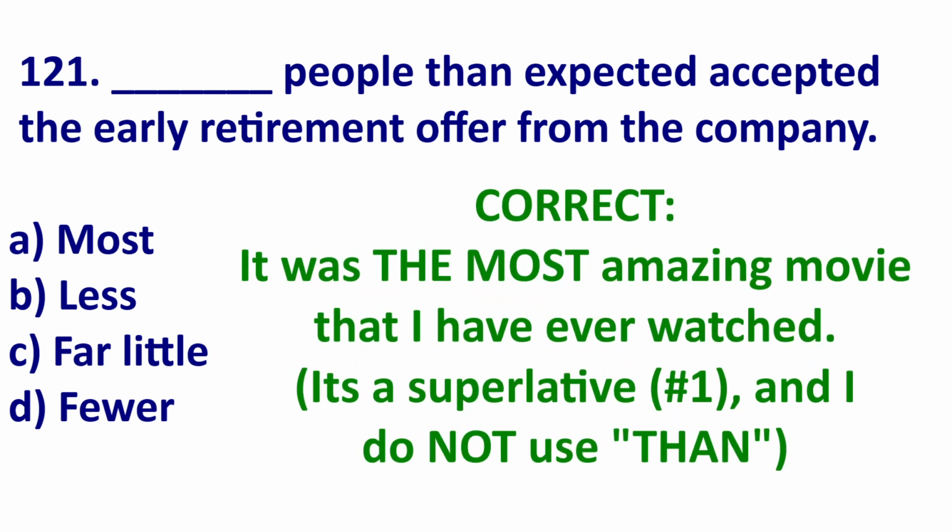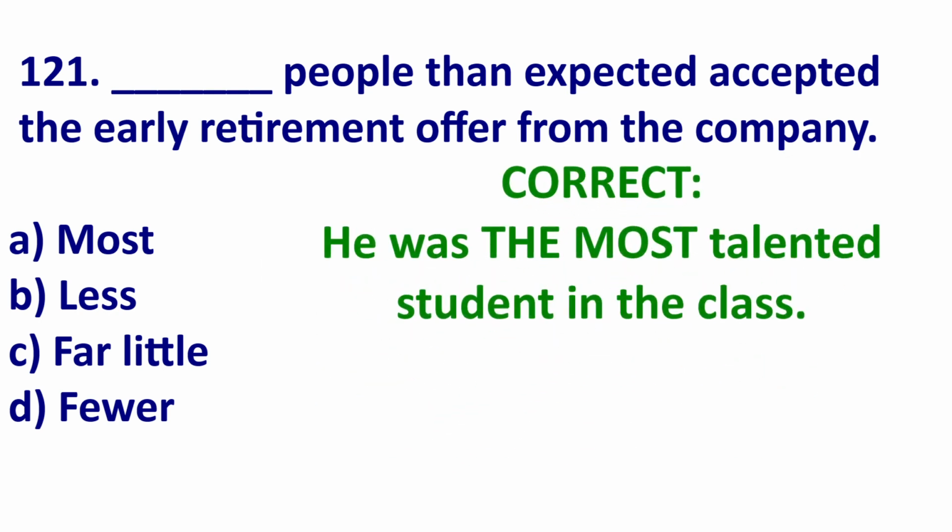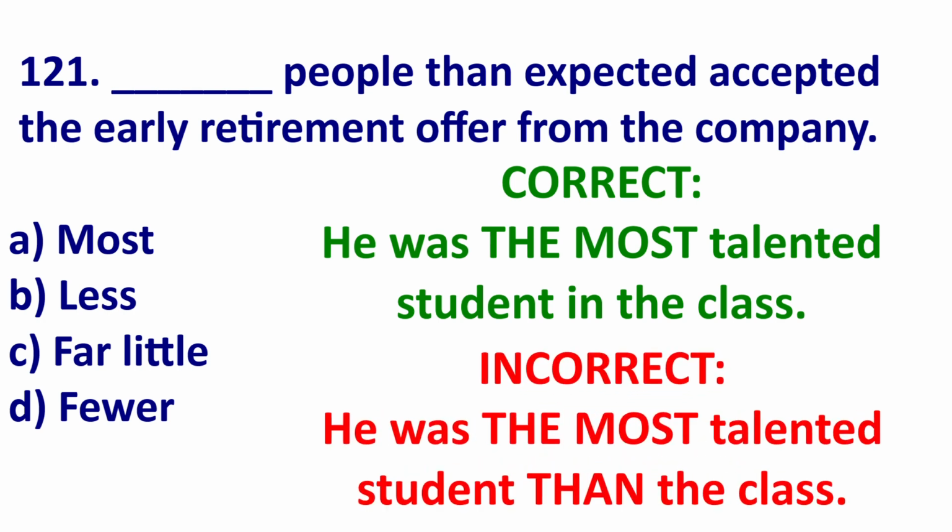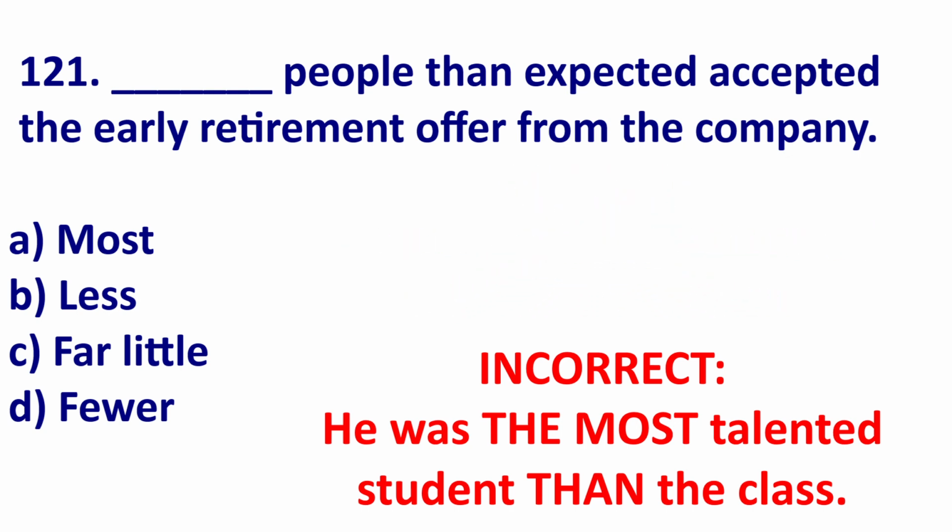An example? If I use most, it was the most amazing movie that I have ever seen. Notice I am not using then. Or he was the most talented student in class. No then. So if I say he was the most talented than the class, this is wrong.